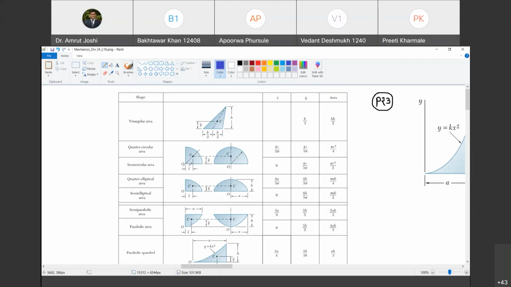Okay, so look at the next figure. X bar कहाँ से दिखाया है? O से दिखाया है. Do you agree with me? Yes, sir. And Y bar कहाँ से दिखाया है? Y bar is shown from this line. So therefore we understand that the centroid is with reference to this point as the origin. Do you agree with me? Yes, sir. हाँ, तो ये पहले जो दो लाइन्स है, they give you value of x bar, y bar, and this gives you the area. ये जो shaded area है वो कितना है वो देता है. Are you with me? Yes, sir.